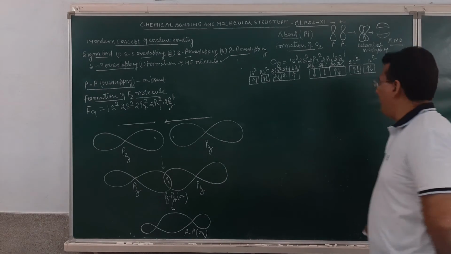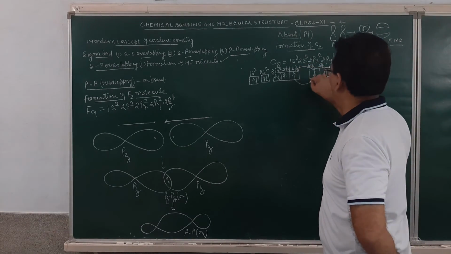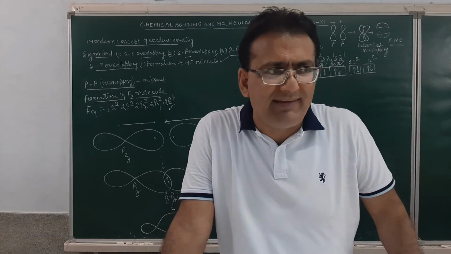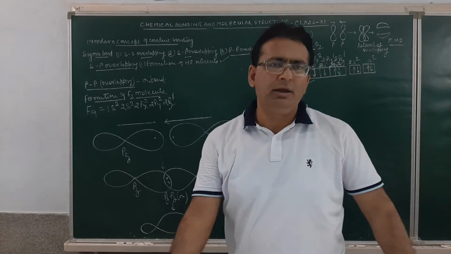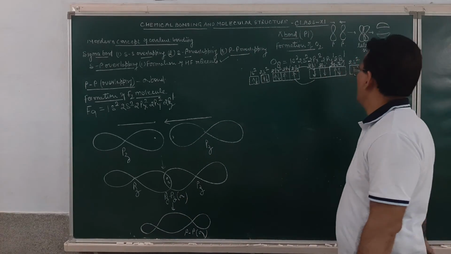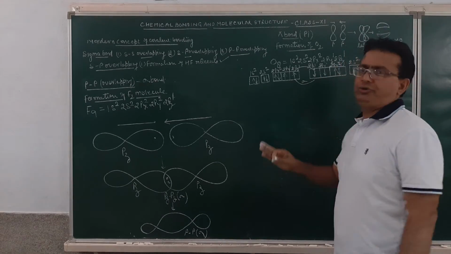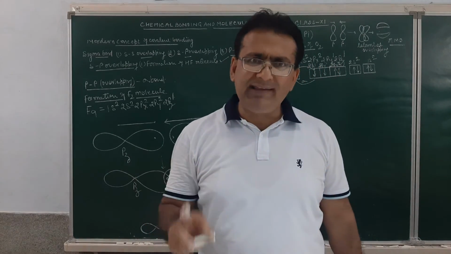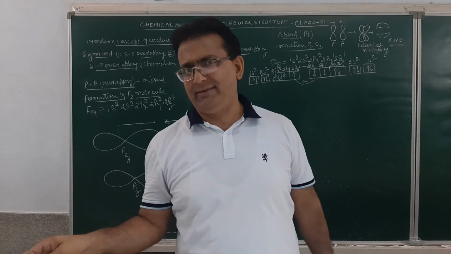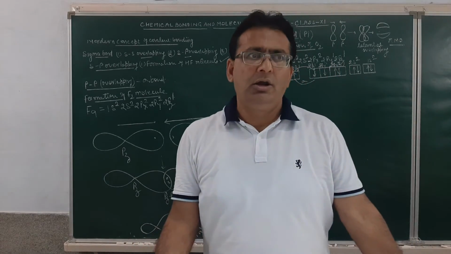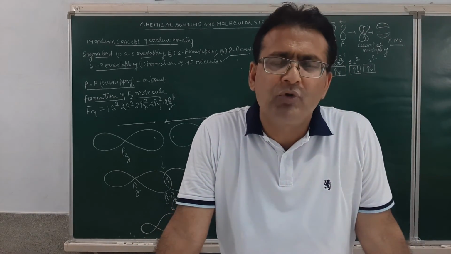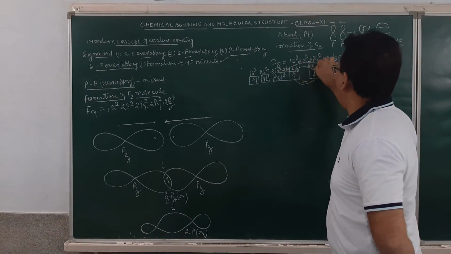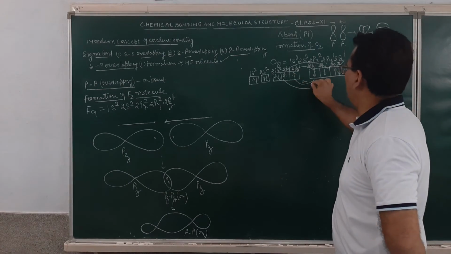Now this will overlap with this. This is a head-on overlap. So by convention in chemistry, I repeat, by convention in chemistry, the pz orbital will be considered to be overlapping along the internuclear axis, resulting in the formation of a sigma bond. So this will be sigma. Make it a point: the chapter further will be discussed by taking into consideration the pz orbital overlapping along the internuclear axis. It means to say, although any orbital can, the pz orbital will orient itself so as to undergo head-on overlapping. Now this will be a sigma bond formation.